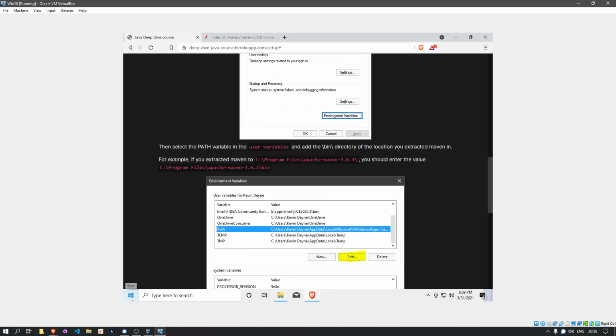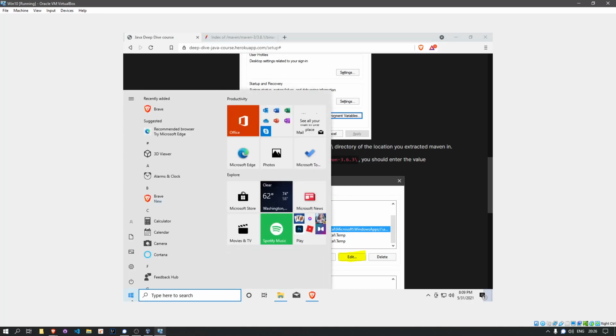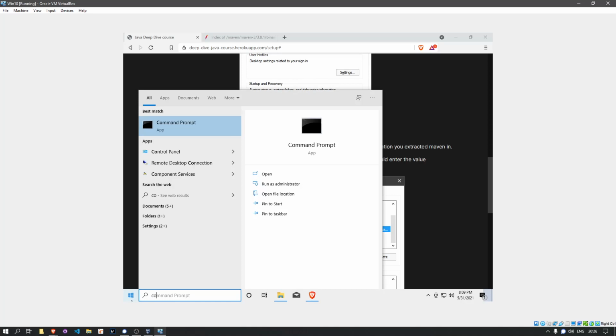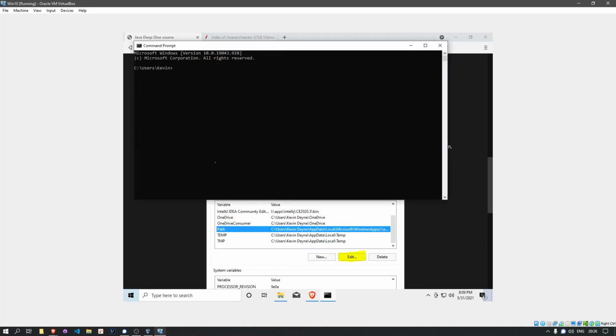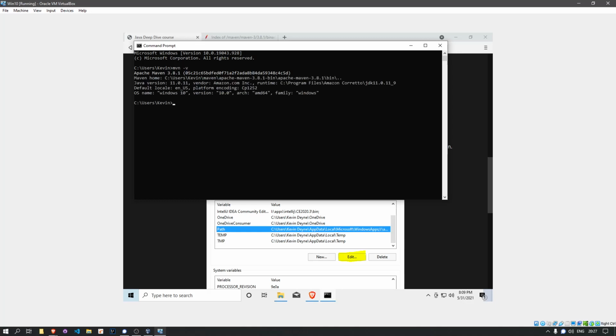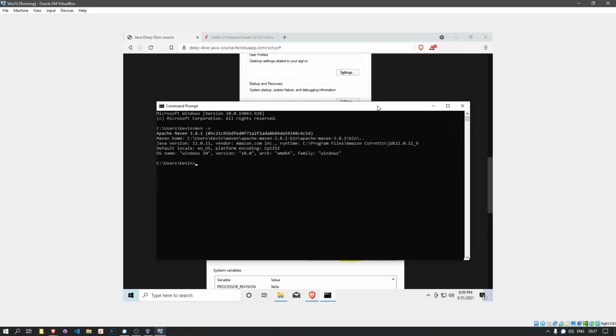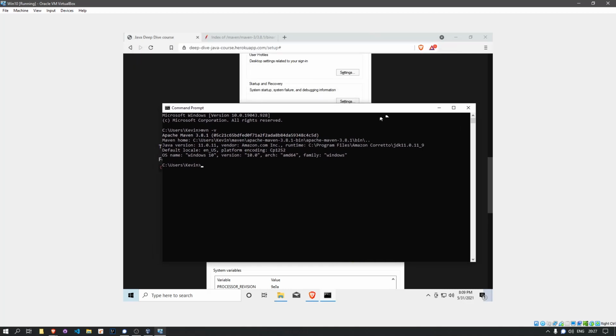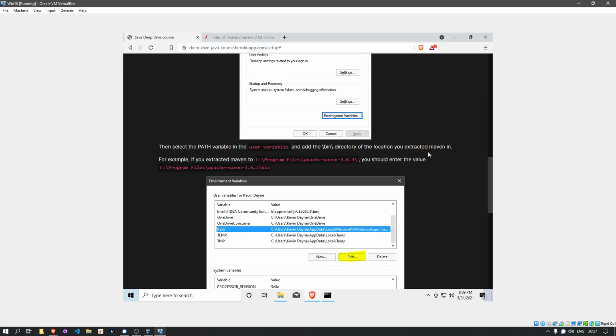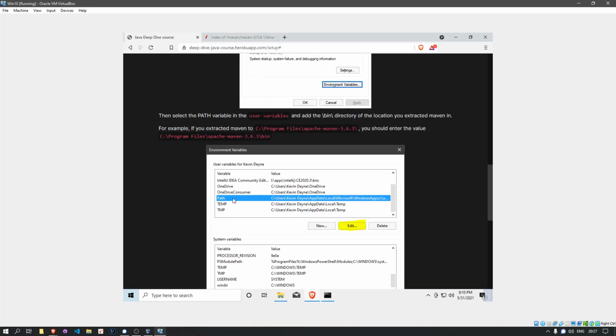Make sure you've got your command prompt turned off, and then turn it back on again. And we'll type mvn -v again. And you'll see that we now have Maven installed. So just a quick background on what we did here.